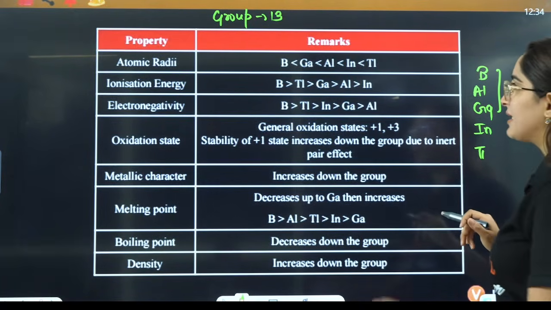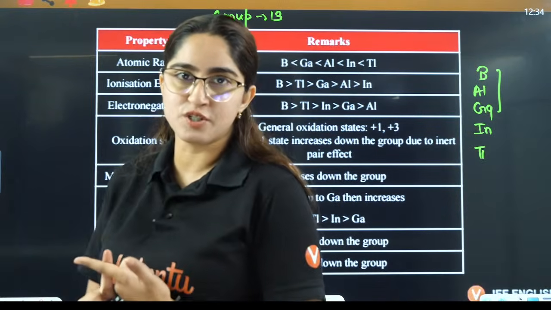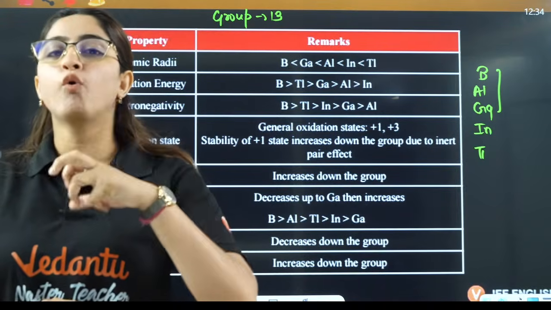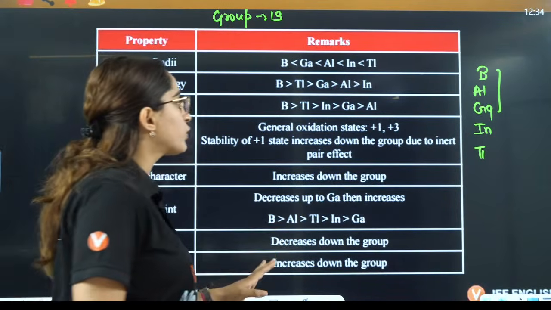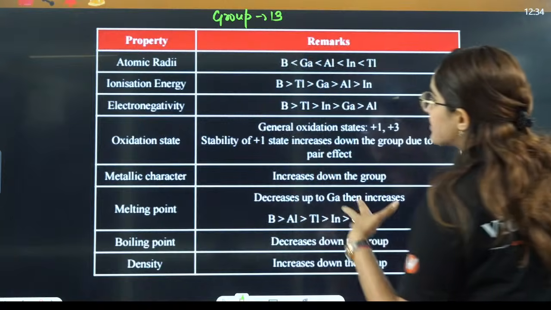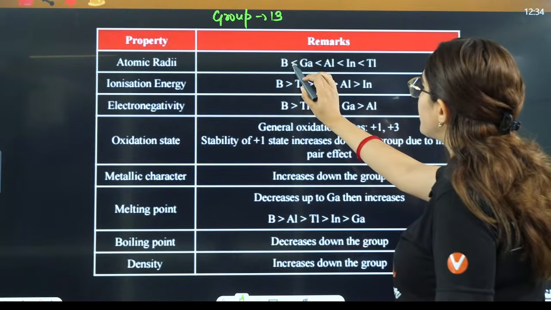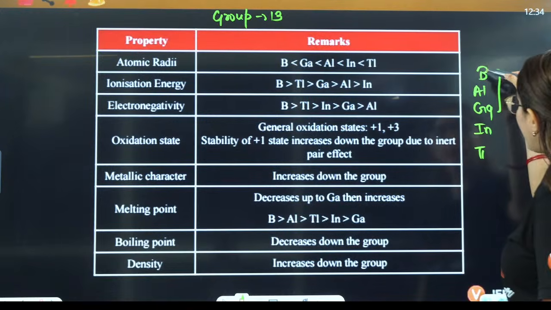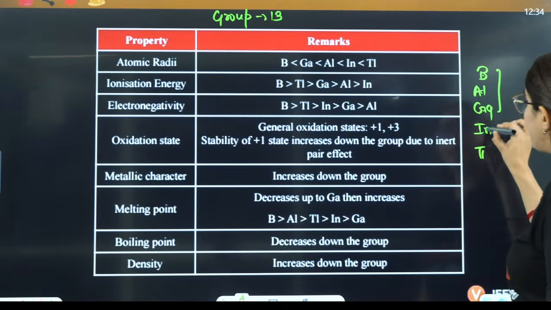Now what you will see in the atomic radii, as I told you, what is the reason behind their exceptional cases? That is due to the poor shielding effect of d orbitals, the inert pair effect that I have already told you. Now we will see the exceptional cases. Atomic radii are supposed to increase down the group, so it should be boron, aluminium, gallium, indium, thallium.